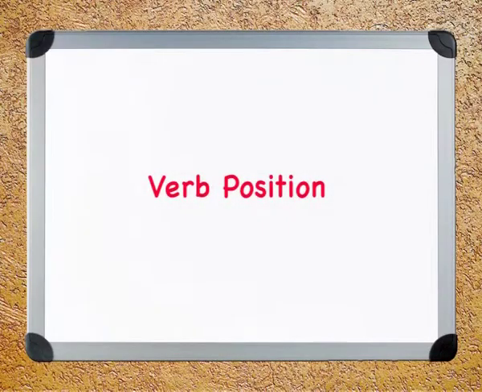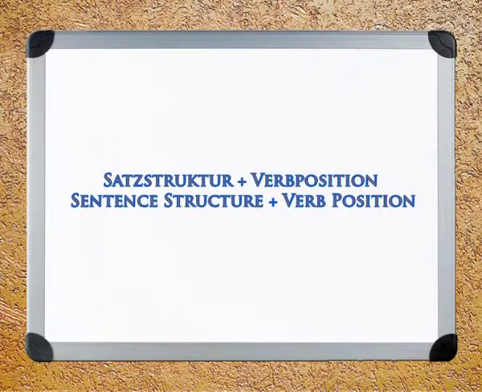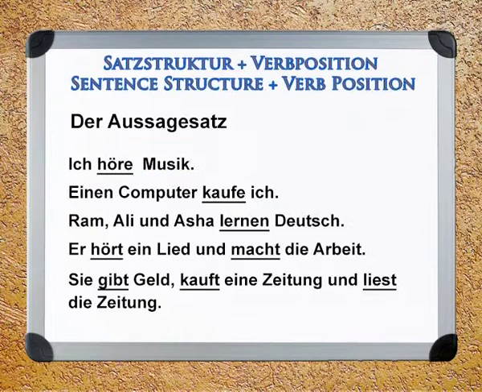Now, we are going to do another important aspect in the German language, and that is, as you can see, Satzstruktur und Verbposition, which means sentence structure and verb position. Now, let us look at some sentences here. You are already familiar with these sentences and the structure of these sentences. Now, let us read these sentences.